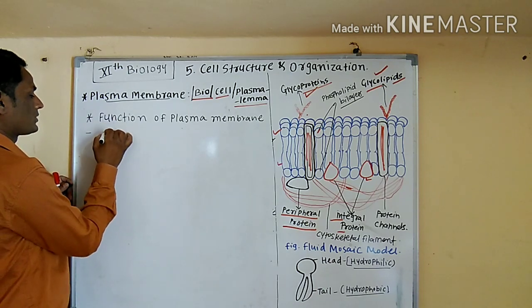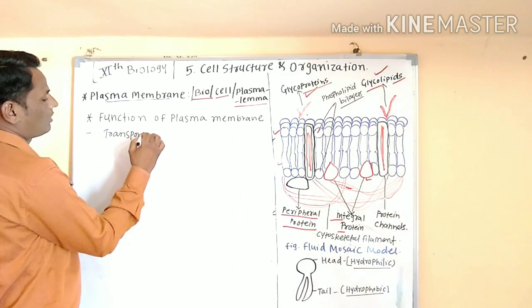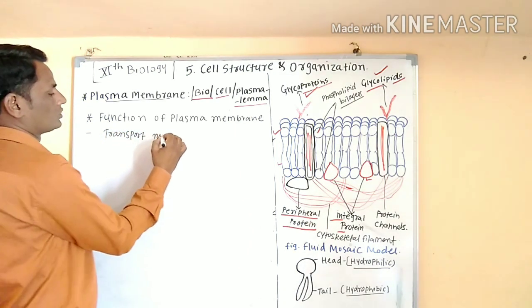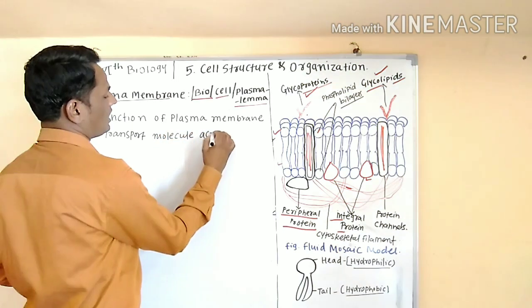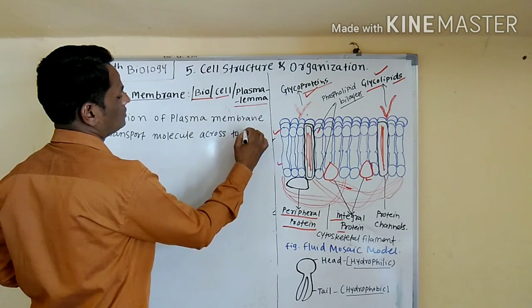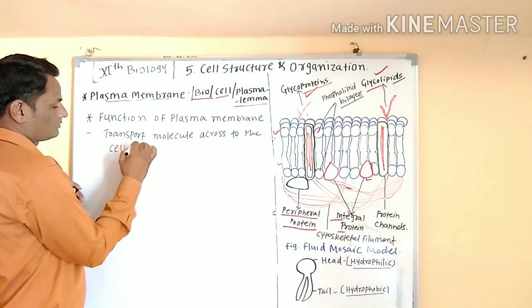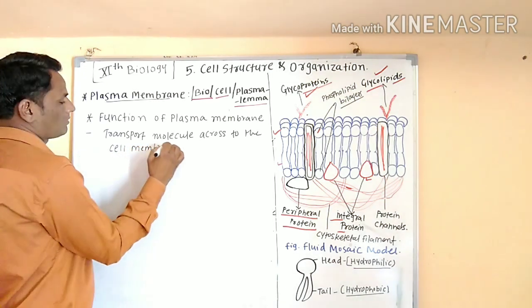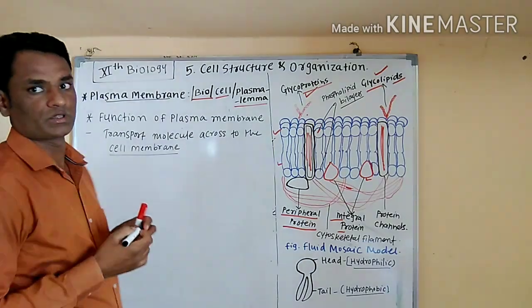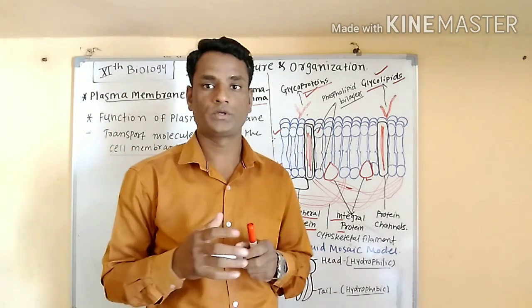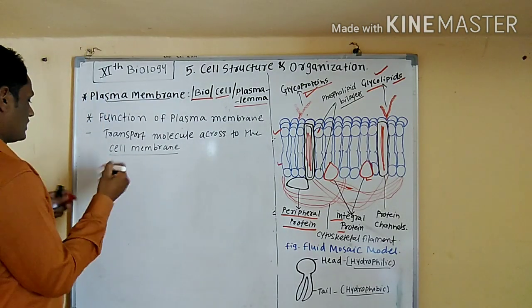The main function of the plasma membrane is to transport molecules across the cell membrane, the plasma membrane. There are two types of transport, passive transport and active transport.